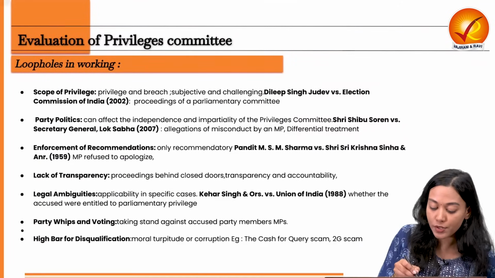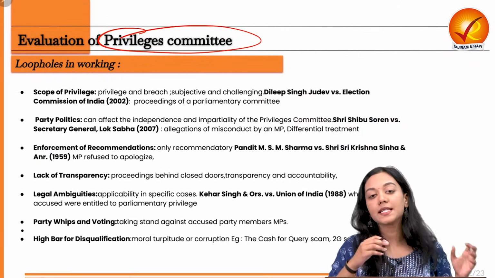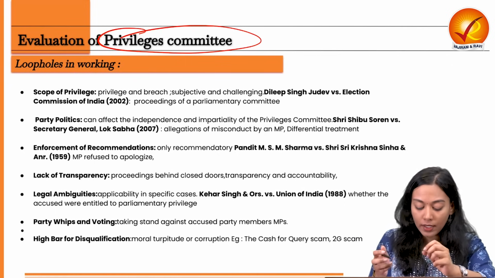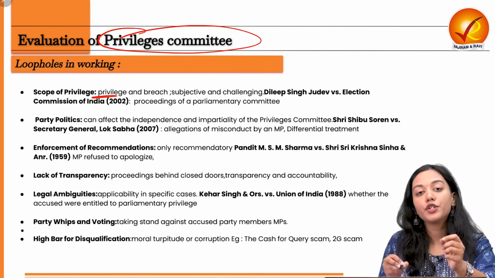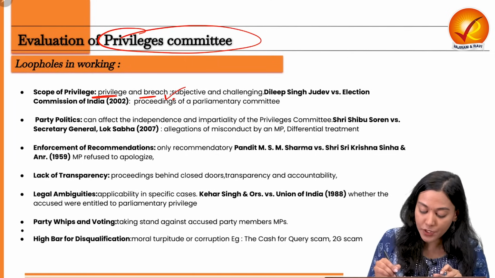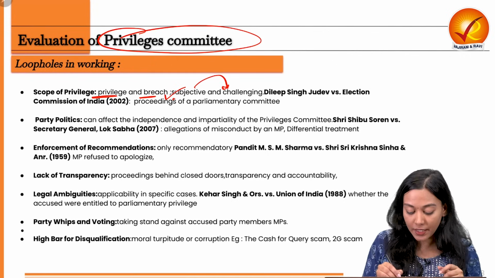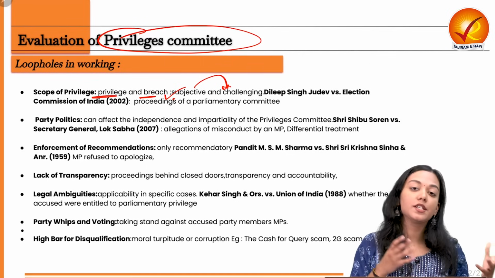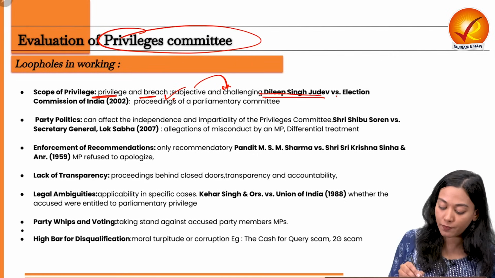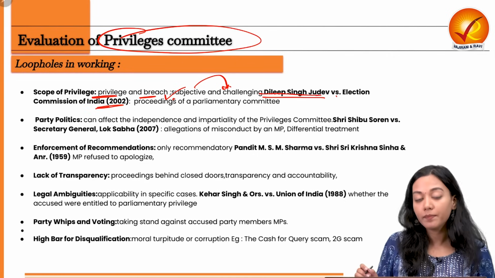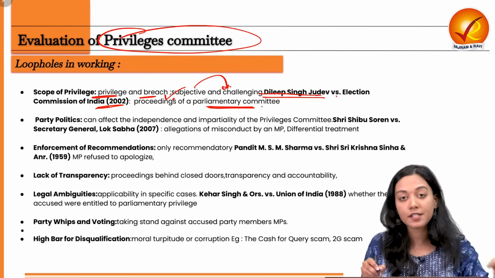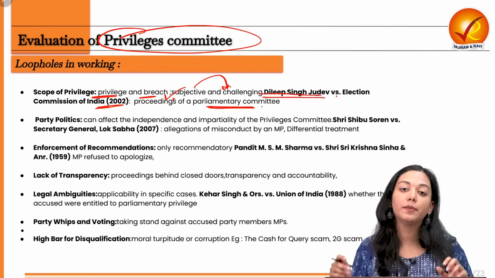So what are the loopholes in the working of the privilege committee? First of all, there is a lack of clarity on the boundaries of privilege. What constitutes a privilege and a breach of privilege is not very clear, which leads to subjectivity, and it also creates a challenging atmosphere in interpreting whether a breach has happened or not. An example would be the Dilip Singh Judev versus Election Commission of India case of 2002, where the debate was whether the proceedings of the parliamentary committee discussed by the Indian court come under parliamentary breach of privilege or not.